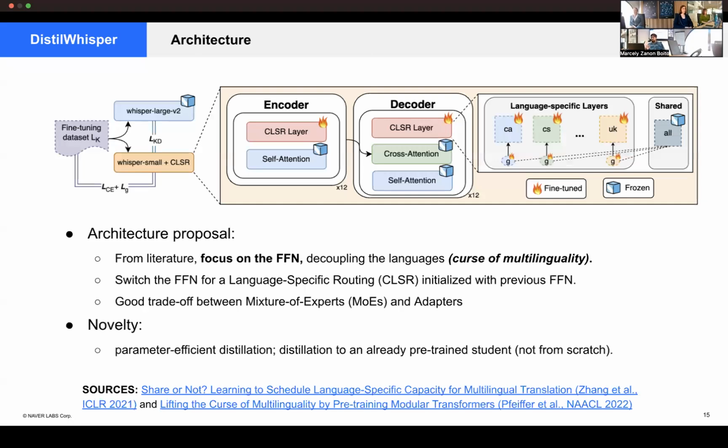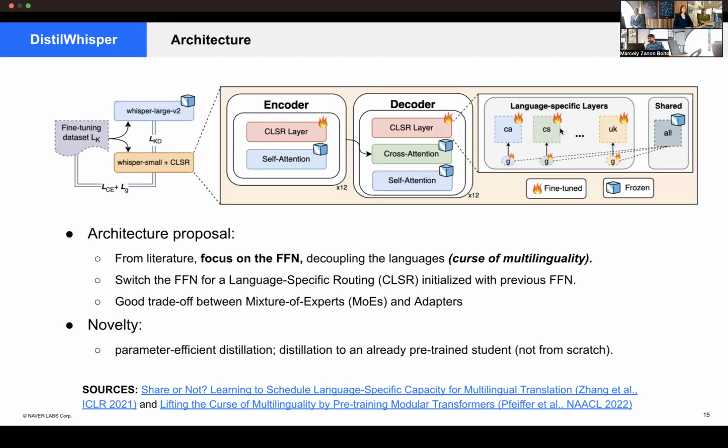And to deal with this part specifically, we see from the literature that the curse of multilinguality impacts more specifically the feed-forward network of the transformer. So we focus on that, training only this part and keeping the rest of the model frozen. And more than that, we switch this feed-forward network for a conditional language-specific routing, CLSR, layer that is initialized with the previous values of the feed-forward network.